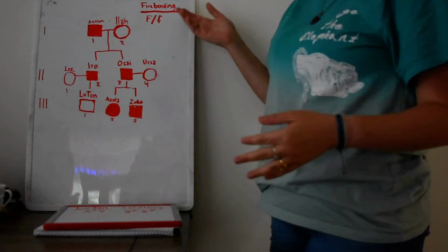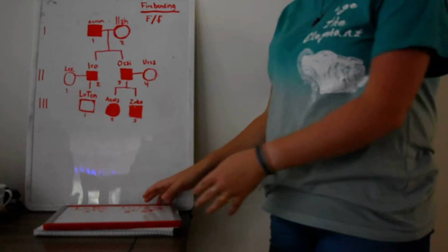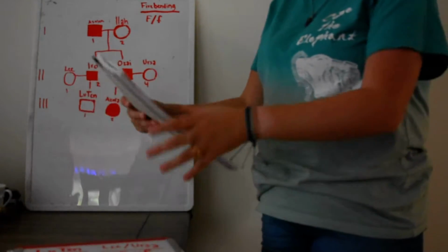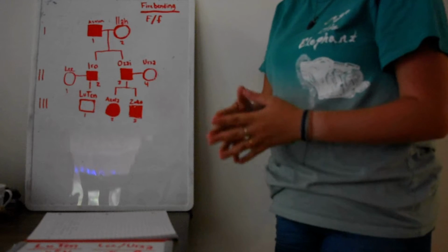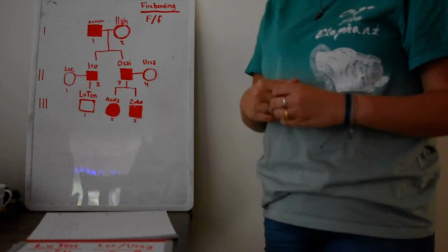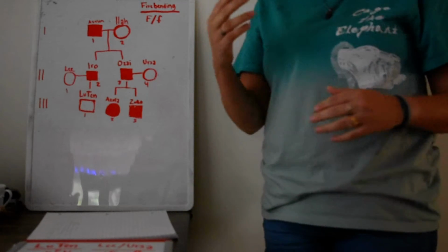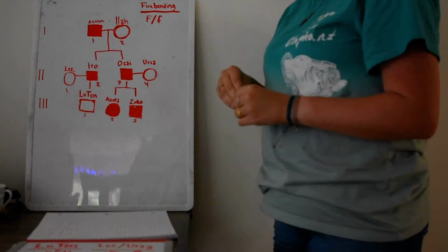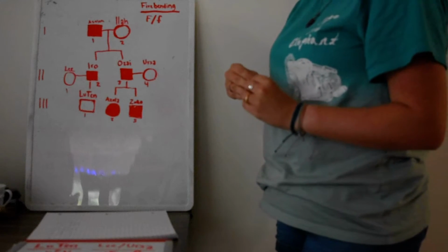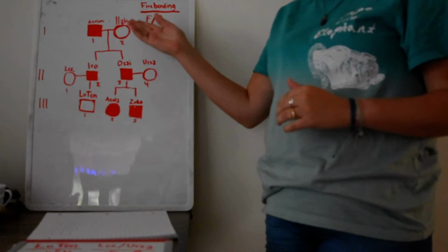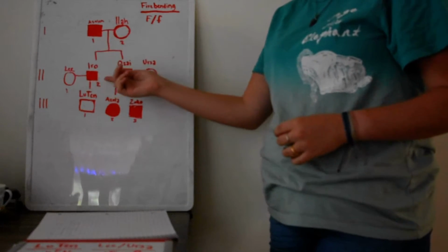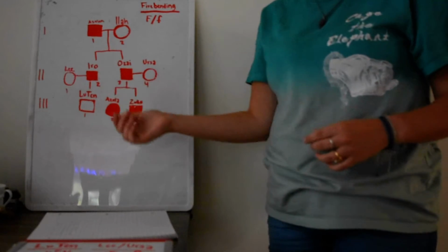I'm going to be using this pedigree from my favorite show, Avatar: The Last Airbender, to demonstrate some modes of inheritance. The first mode of inheritance I would like to talk about is X-linked dominant. That is when a trait is linked to the X chromosome, the female sex chromosome, and dominant refers to the dominant allele describing those who express the trait, so those who are shaded in.